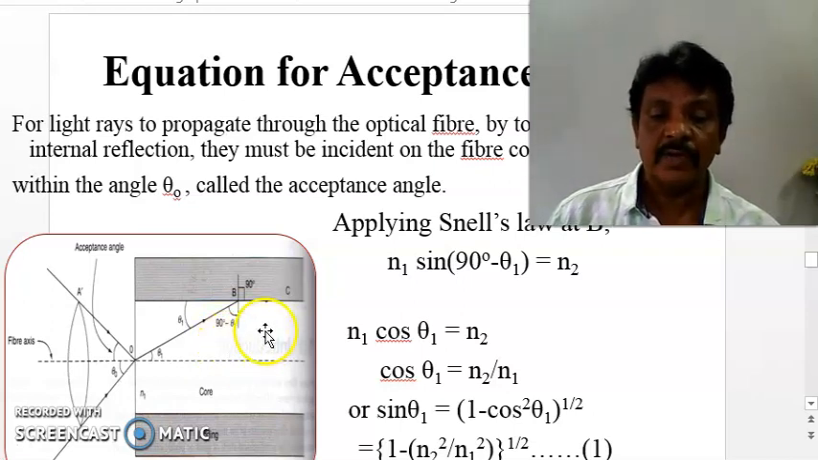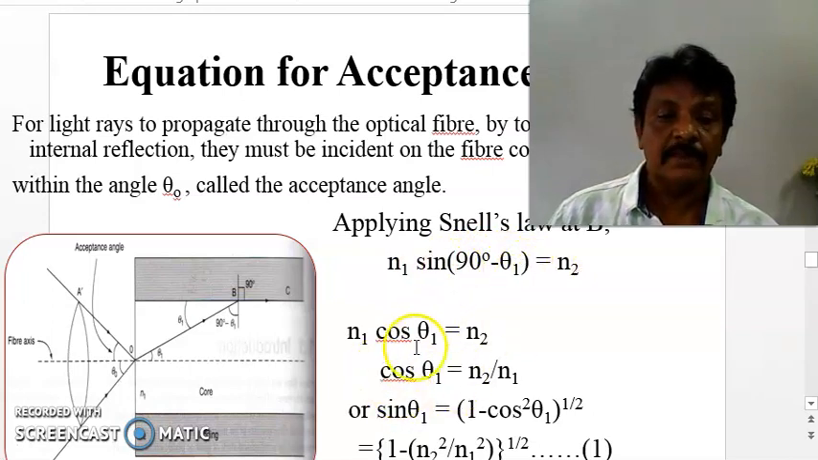According to that, we can write, first medium is n1 into sin of, here the angle is this theta 1, this is 90 minus theta 1. So n1 into sin of (90 minus theta 1) is equal to n2.